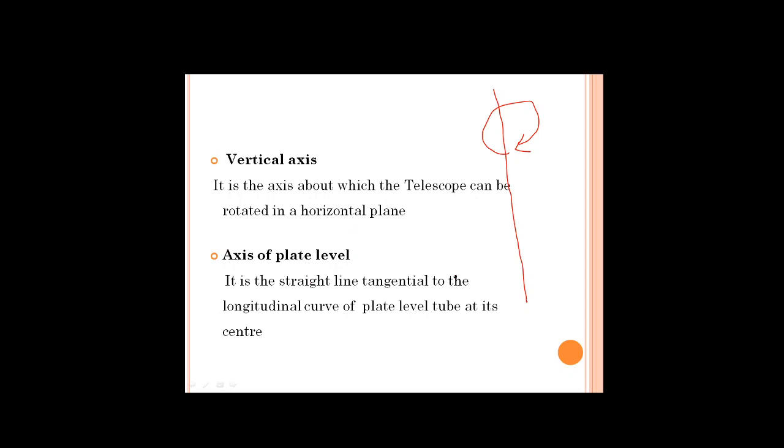Okay, axis of plate level. It is a straight line tangential to the longitudinal curve of the plate level tube at its center. Plate level means what? The horizontal plate will be having one bubble tube, right? That one. If it is a bubble tube, this is a horizontal curve, tangential to the straight line like that. You will be having a bubble tube like this, 3 readings here, 3 readings here, and in that you will be setting the bubble.